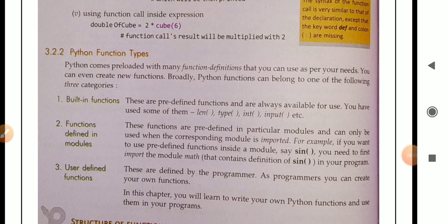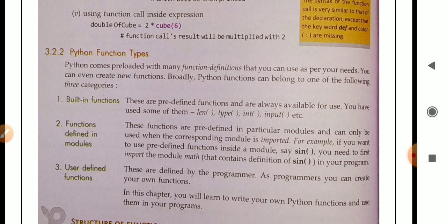Number two, functions defined in modules. These functions are predefined in particular modules. Which means these are also predefined, but inside the modules, and can only be used when the corresponding module is imported. This type of function is used when the particular module is imported in our program.